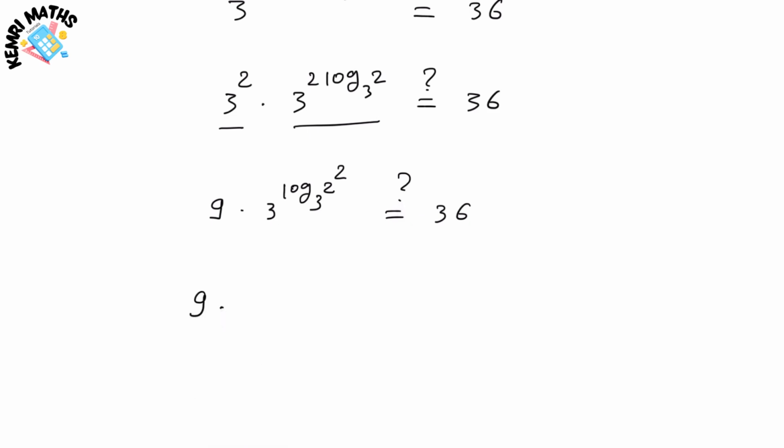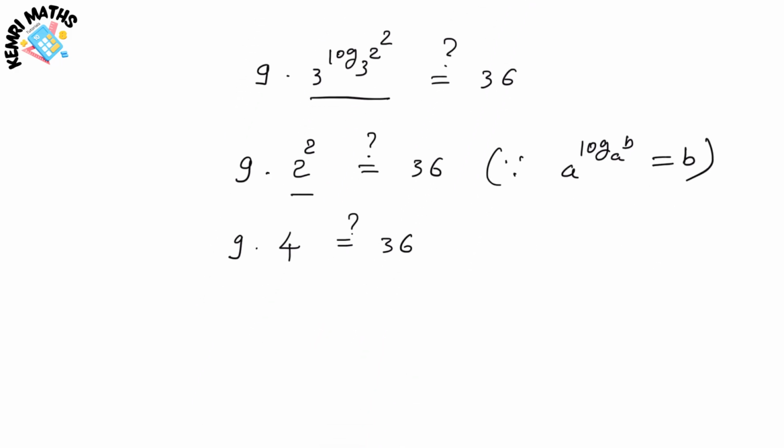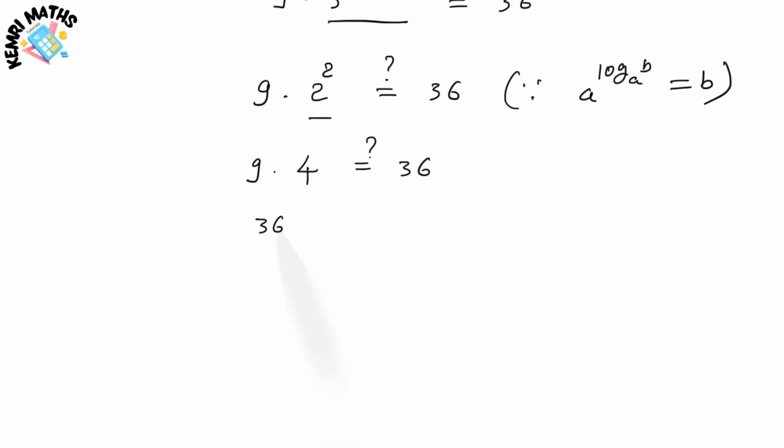Therefore, 9 times, for this term, I'm going to put 2 squared, is equal to 36, because we know this formula: a to the power log b base a is equal to b. Therefore, 9 times 4 is equal to 36, or we can say 36 is equal to 36. Therefore, our left hand side is equal to right hand side.